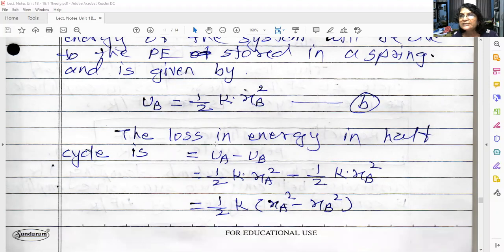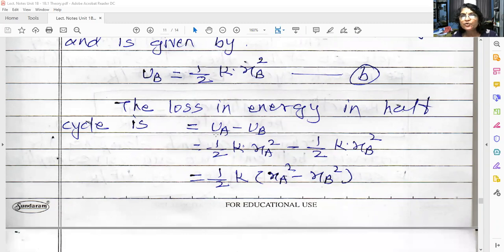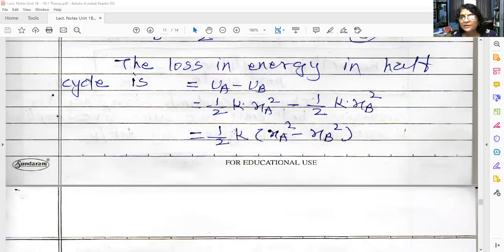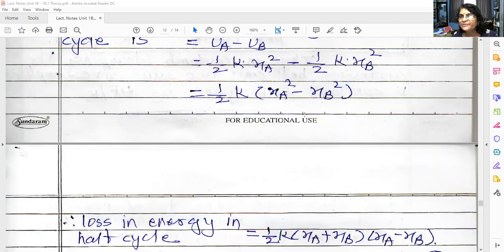Now, what is the loss in energy in half a cycle? That means when the block moves from extreme left to extreme right, from position A to B, there is a loss in energy. How much is that loss? UA minus UB, that is 1/2 k XA squared minus 1/2 k XB squared, which is equal to 1/2 k into bracket XA squared minus XB squared. Okay, open this bracket.